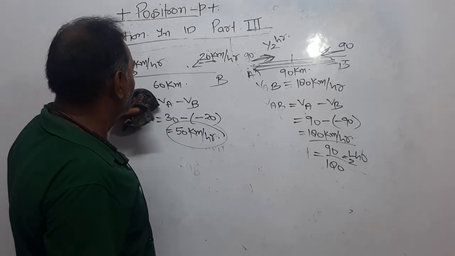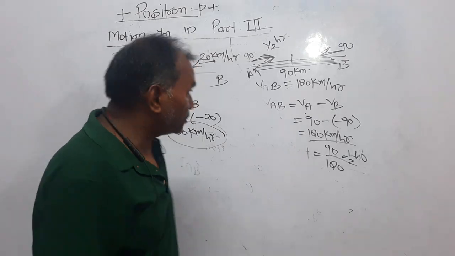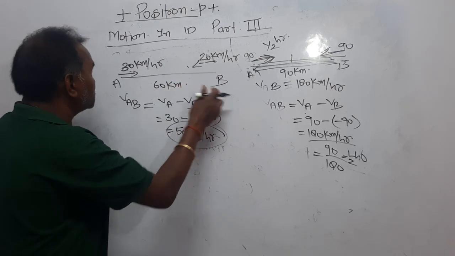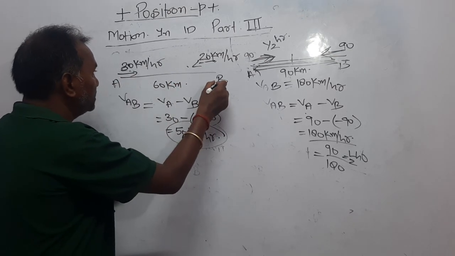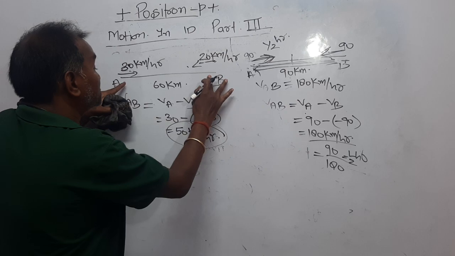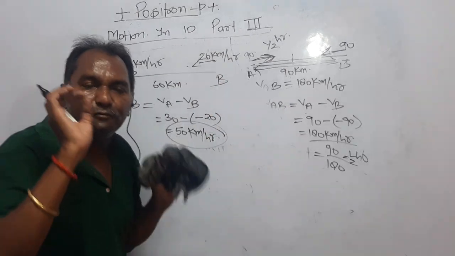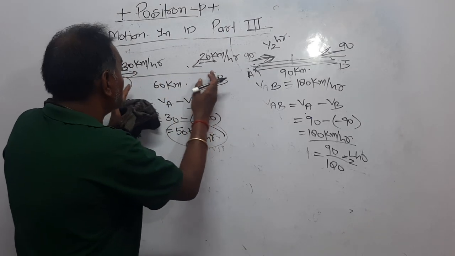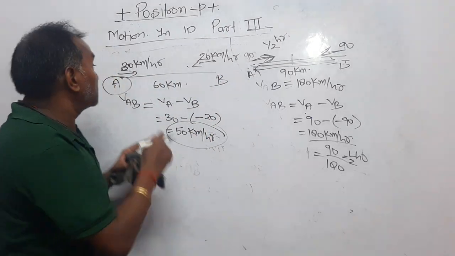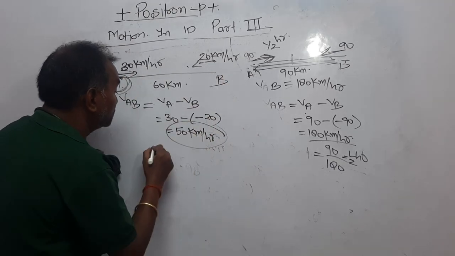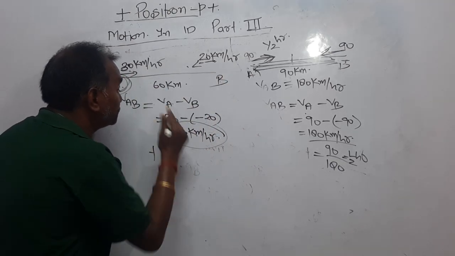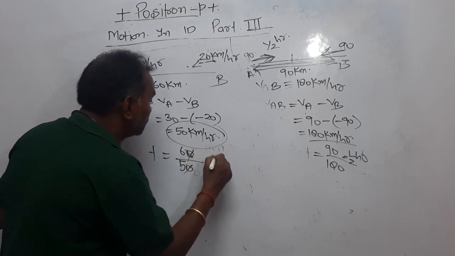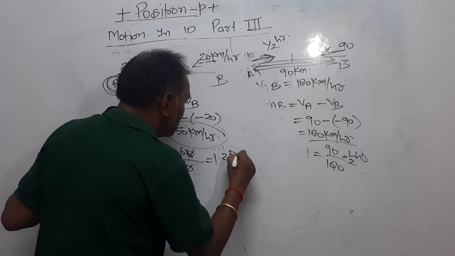If A has to meet B, because we are concerned with the relative velocity, now B is at rest, and A has to travel this much distance with relative velocity, that is the relative velocity of A with respect to B. So time taken will be time equal to distance upon velocity, 60 upon 50 km per hour, that is 1.2 hour, right?